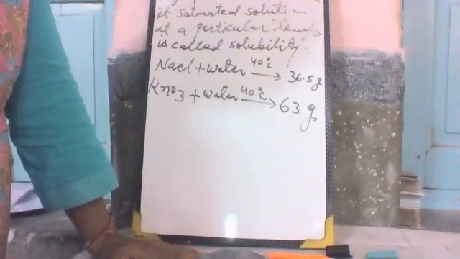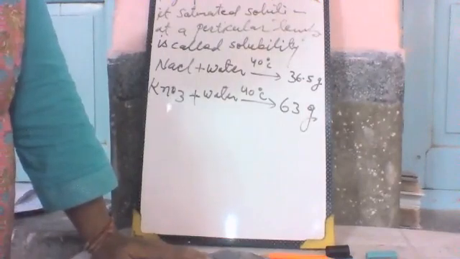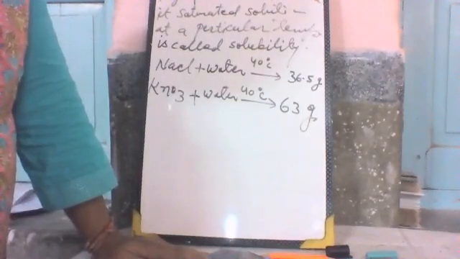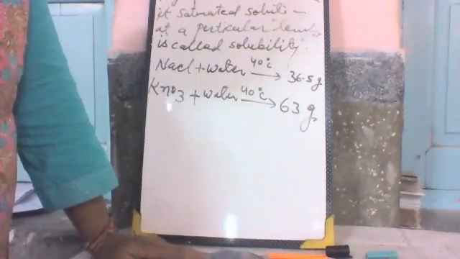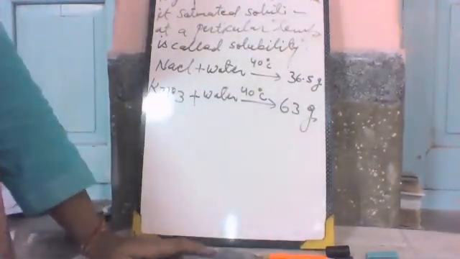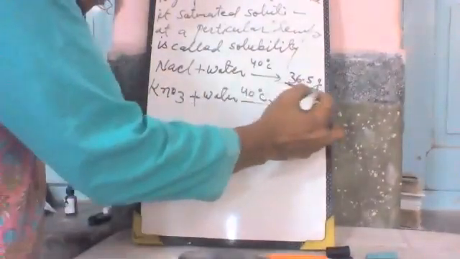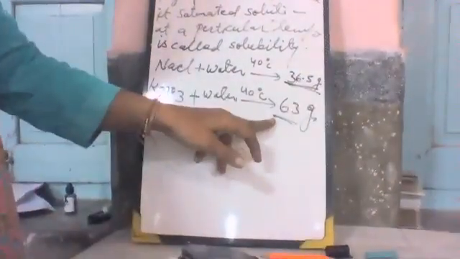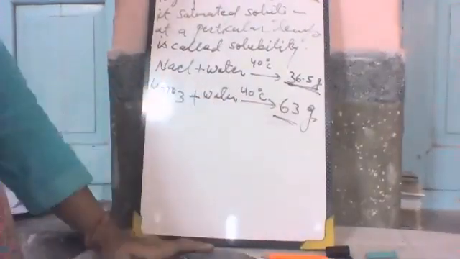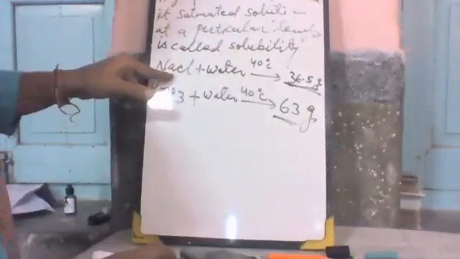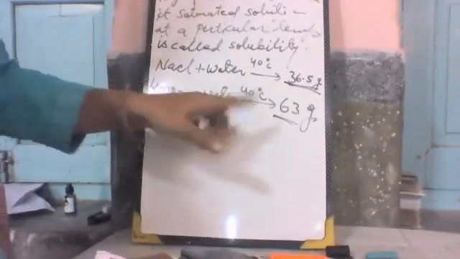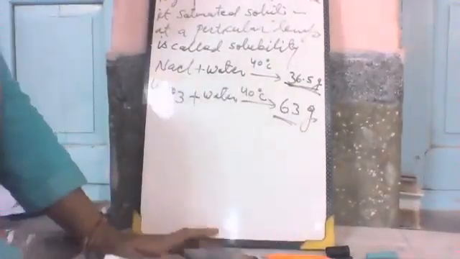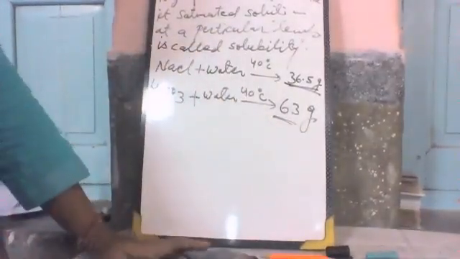The solubility of a solute in a particular solvent at a given temperature is equivalent to the maximum number of grams of the solute necessary to saturate 100 gram of the solvent at that temperature. This is the amount required for making a saturated solution of sodium chloride and of potassium nitrate in 100 gram of water at 40 degrees temperature.